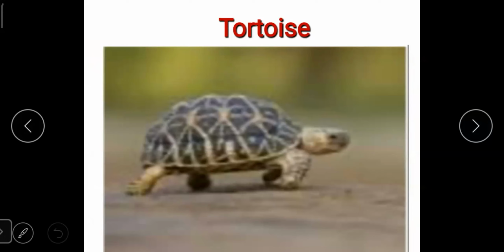Tortoise is considered as a lucky charm by many people, and it is also kept as a pet by many people.